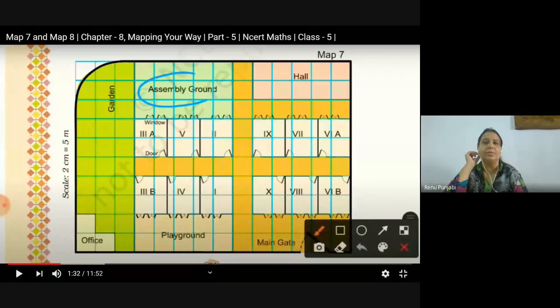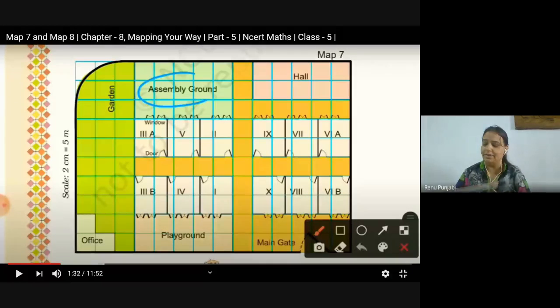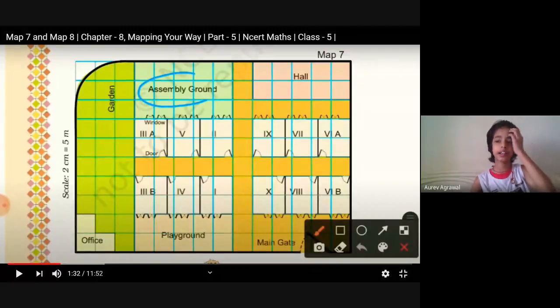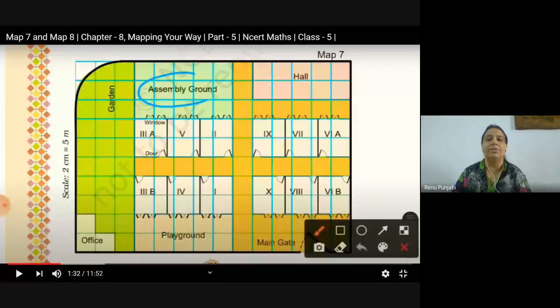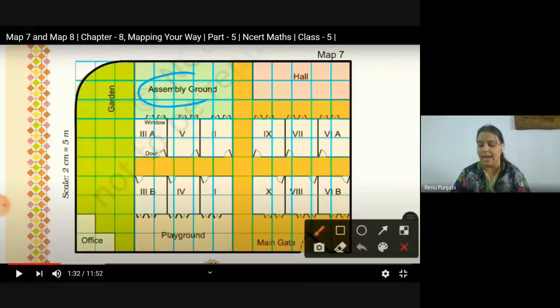Yes, please, Ishana. Ma'am, this box is 2 centimeters, which equals 5 meters. No, that we will do later. Yes, Aurav. 5 times bigger. Yes, the area of the assembly ground is 5 times bigger.